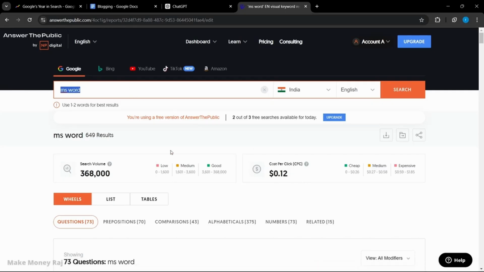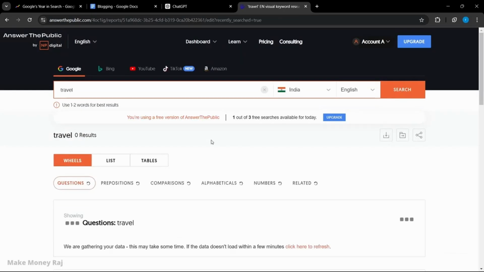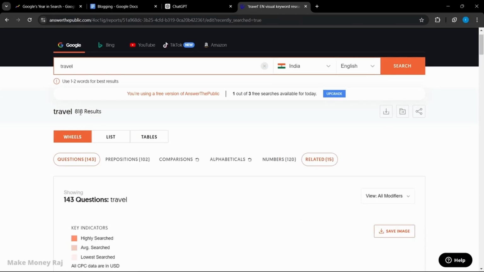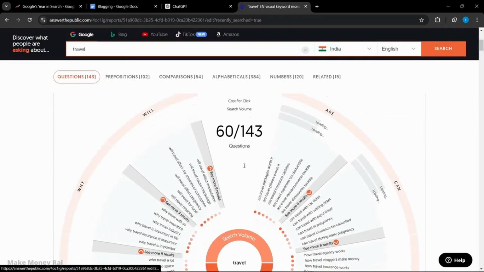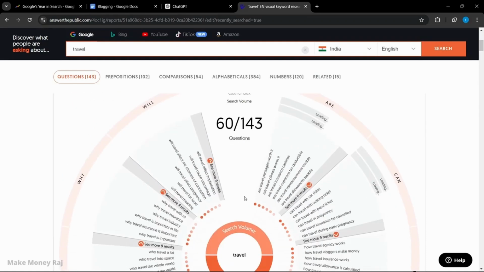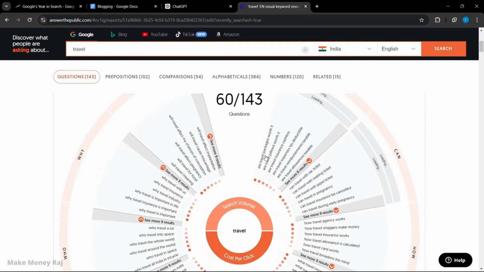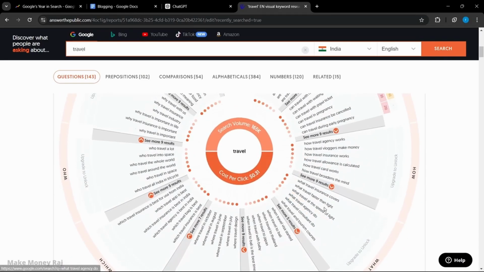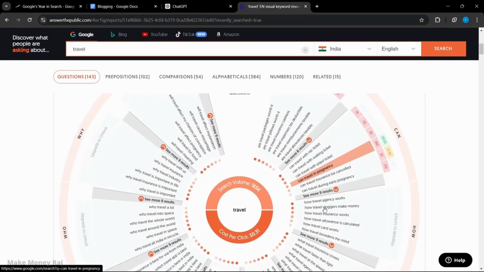Now, for example, if I type in travel, you can also choose the country. Now it's gonna show me the questions people are recently asking about the searches. There are 818 results, and you can see here, "Is a travel package worth it?" You're gonna use this for everything, guys. Oh my god, there are so many things.